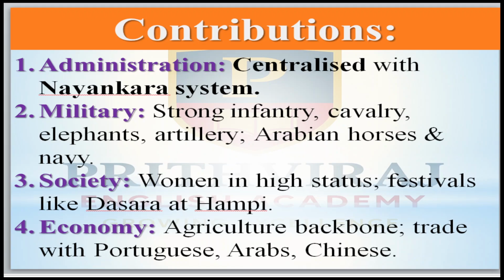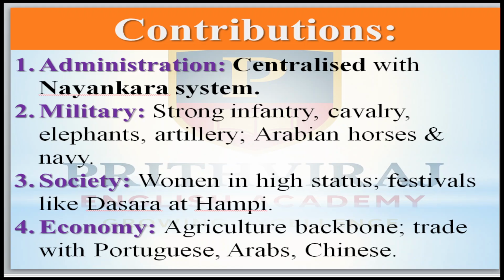First is administration. In their administration, the rule is centralized. After the death of the emperor, the successor will be his elder son. To assist the king, the Nayakas and Palegaras will be there, the Nayaka system. In the military, we have strong infantry, cavalry, elephants, artillery, and Arabian horses, and a navy also. In society, women have the highest status.